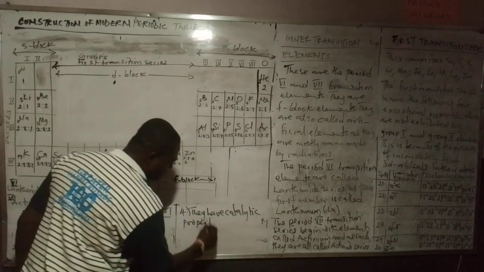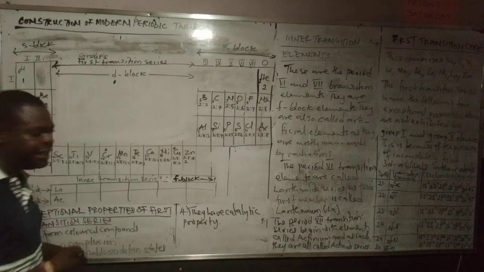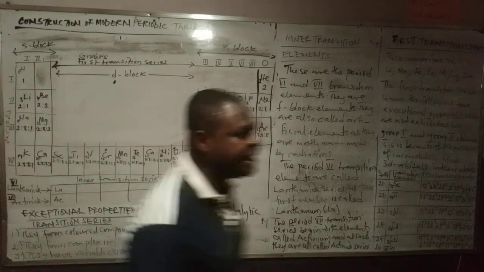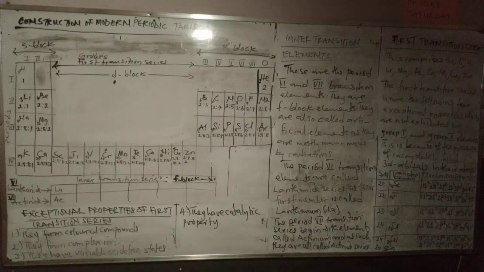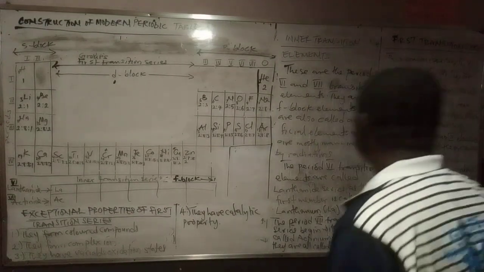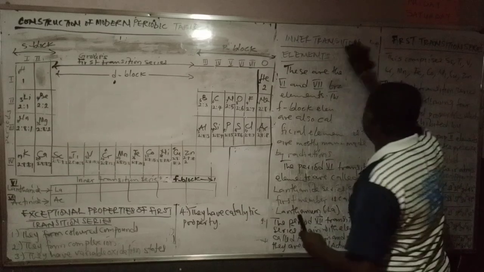So they are used as catalysts, either as elements that they are, or as part of a compound. So let us look at what we are talking about: formation of colored ions, colored compounds.